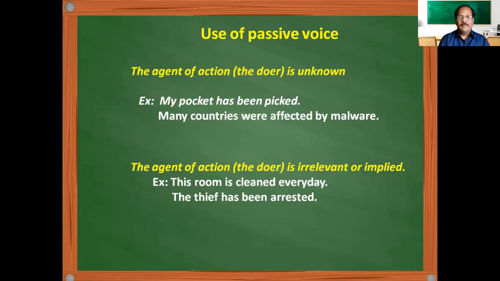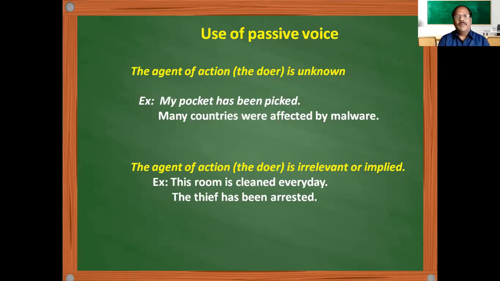For example, this room is cleaned every day. Don't say Rajaya cleans this room every day, because you know them, you know who is cleaning the room. But for the audience, it is not necessary. What they need is that the room should be clean. Your classroom must be cleaned every day. That's all. Who does that activity?